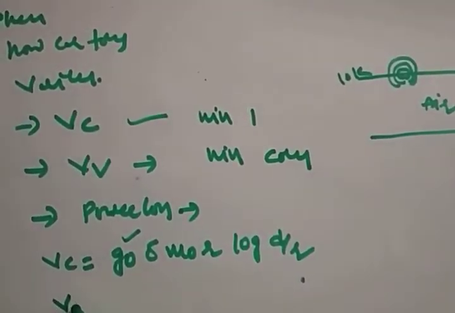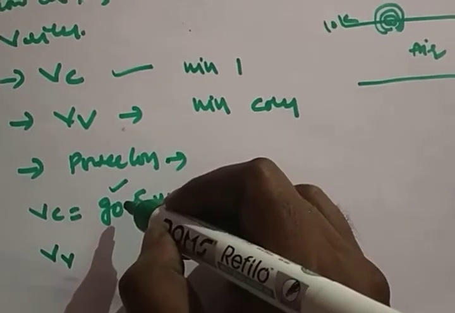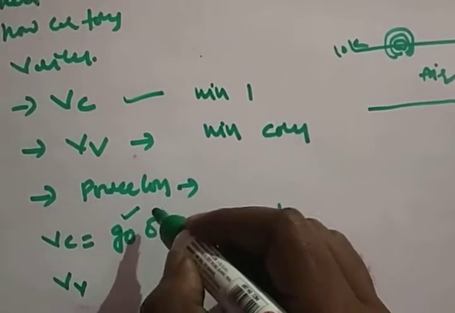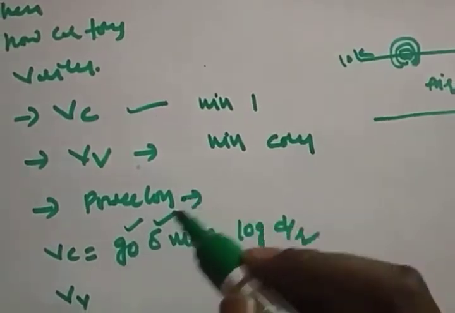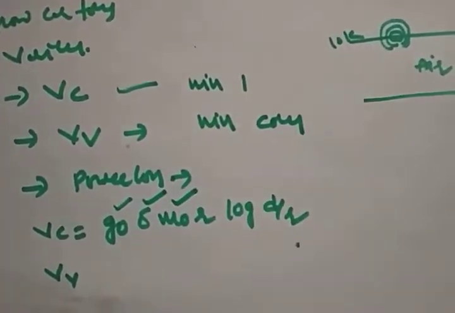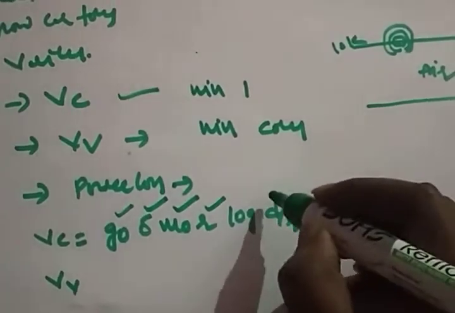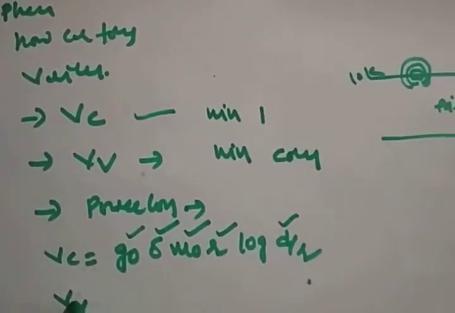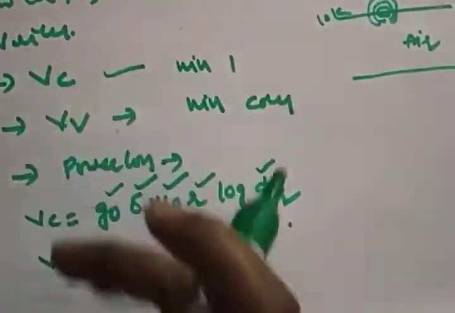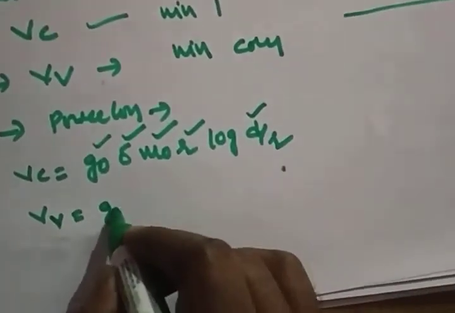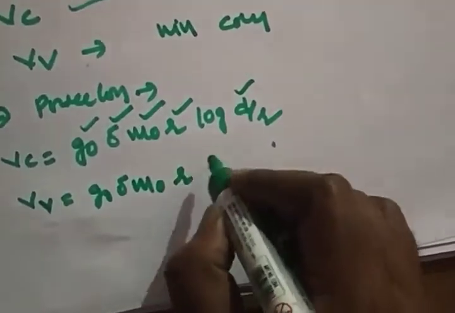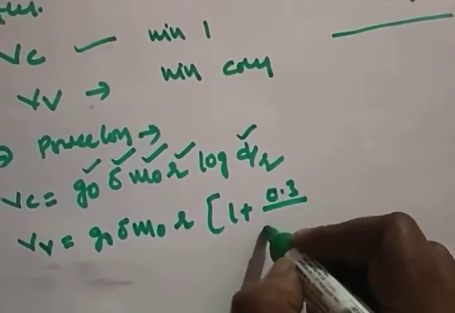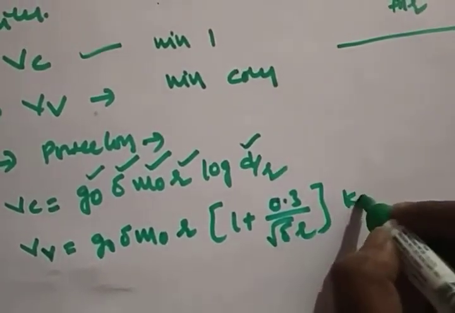And what is the formula for VV? g0 is the potential gradient at which the air breaks down, δ is the air density factor, m0 is the irregularity factor, r is the radius, and d is the distance. VV is the minimum voltage at which the corona glow will form; you will see a corona glow. VV = g0 δ m0 r (1 + 0.3/√(δr)) log(d/r) kV per mm. So what is the power loss formula?